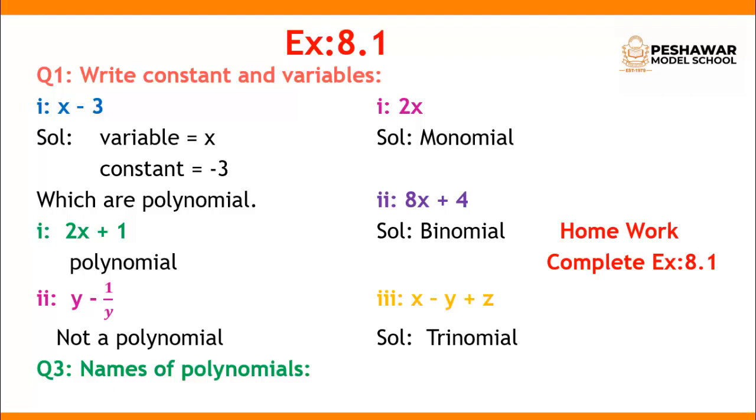Now the second question, 8x plus 4. Here there are two terms, so it is a binomial. Now question number 3, x minus y plus z. There are three terms, so it is a trinomial.